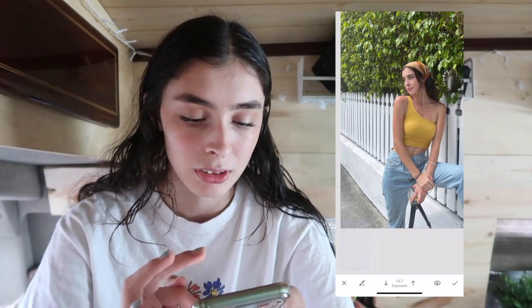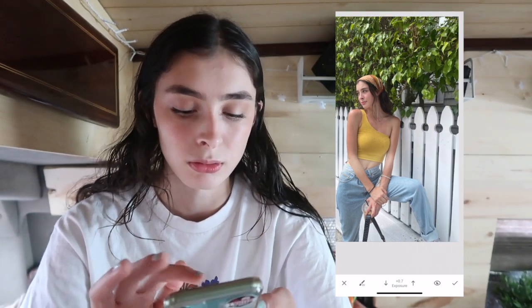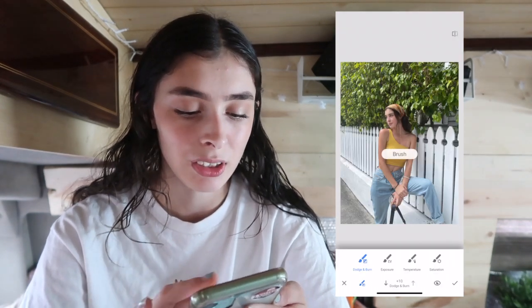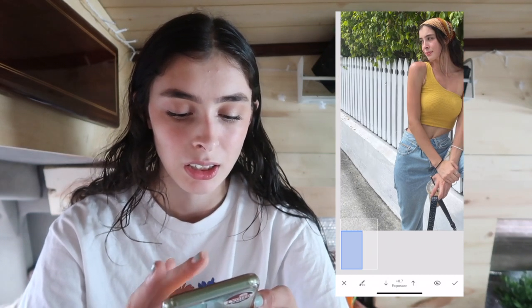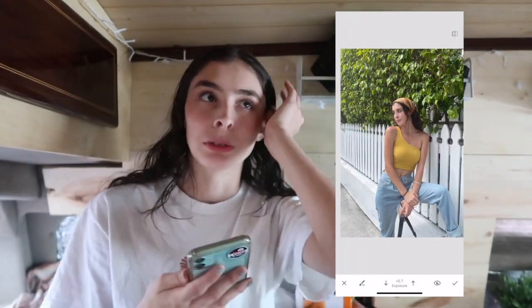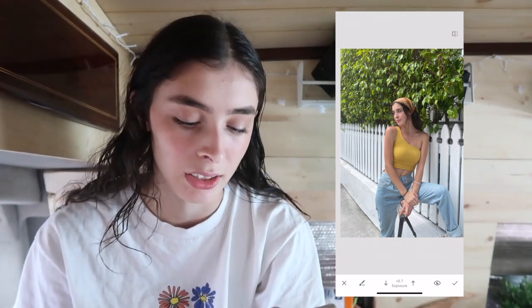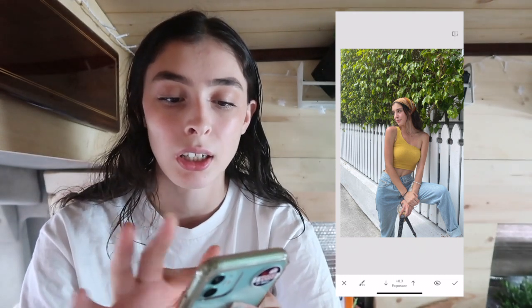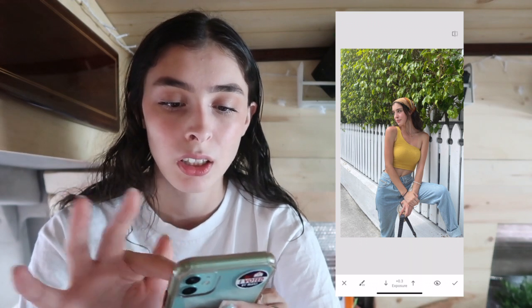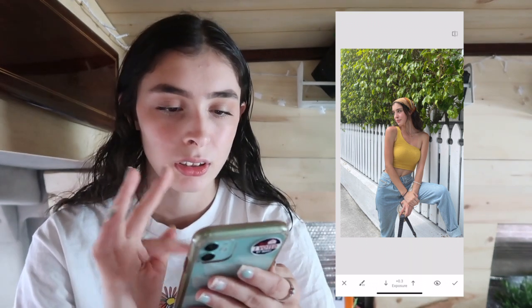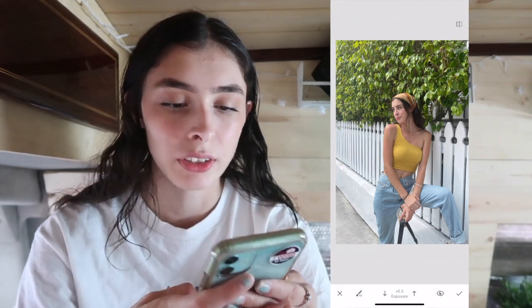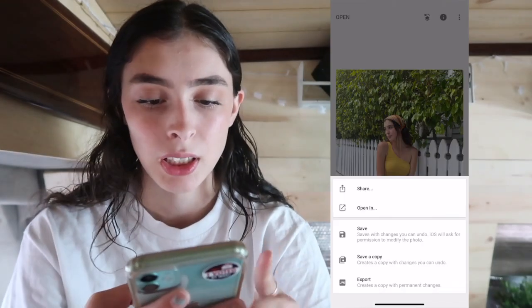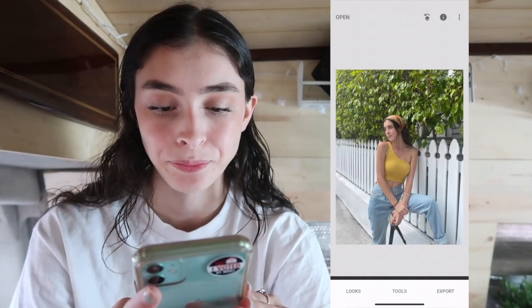So what I'm gonna do is put up the exposure to 7. Ooh, let me not. I'm gonna put the exposure up to probably 7, zoom in on this sidewalk, kind of brighten it up, because I do like my feed to be kind of brighter, so anything that's kind of dark. And then I'll probably go into exposure +3 and then go on the tree above me, just to make that brighter. The green doesn't make a huge difference, but it will make a difference once I edit it. So I'm gonna export, save.